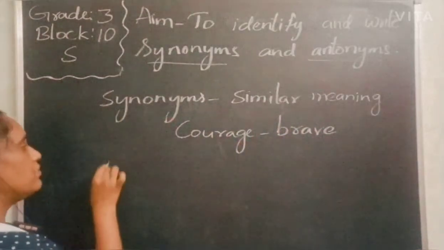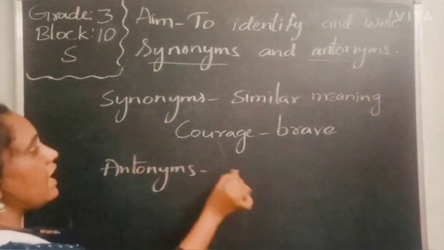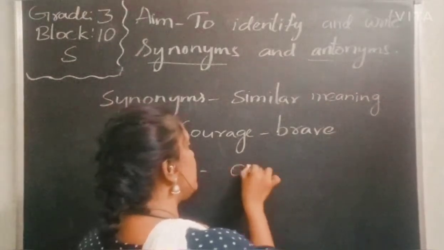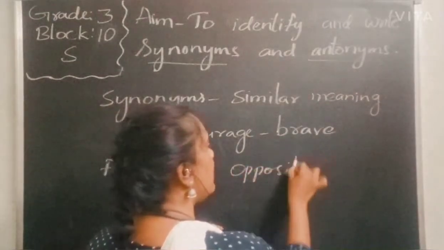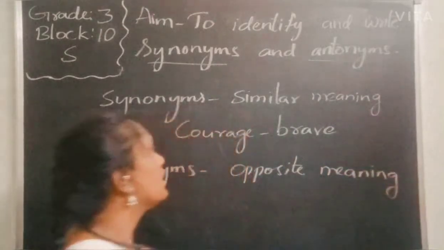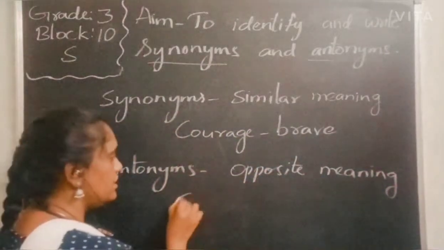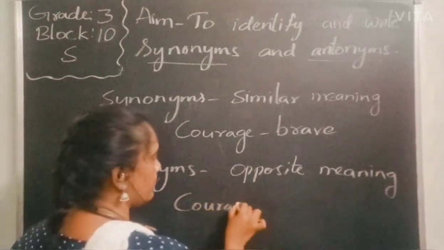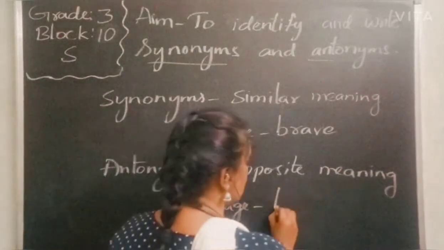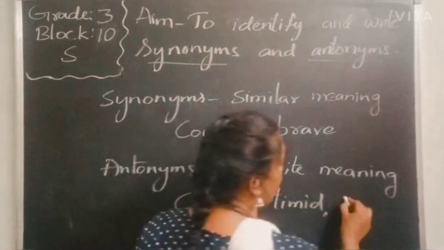Now what are antonyms? Antonyms are the words which have different meaning. We can say they have the opposite meaning. Opposite meaning, in the sense, if we take courage, brave. If a person is not brave, he is not at all courageous, so we can say he is timid. Timid in the sense he is not brave. Or we can say he is feeling very shy.